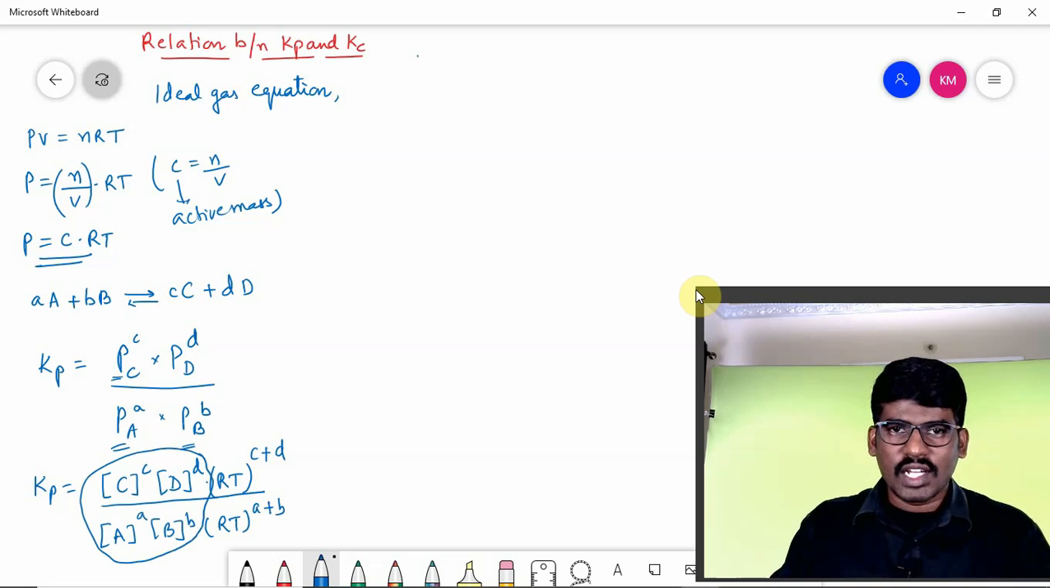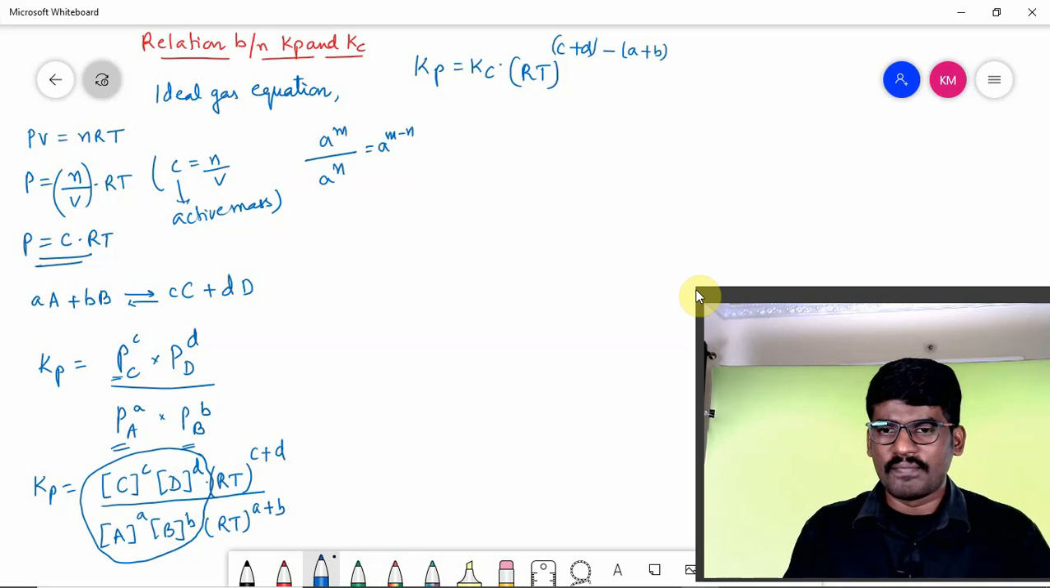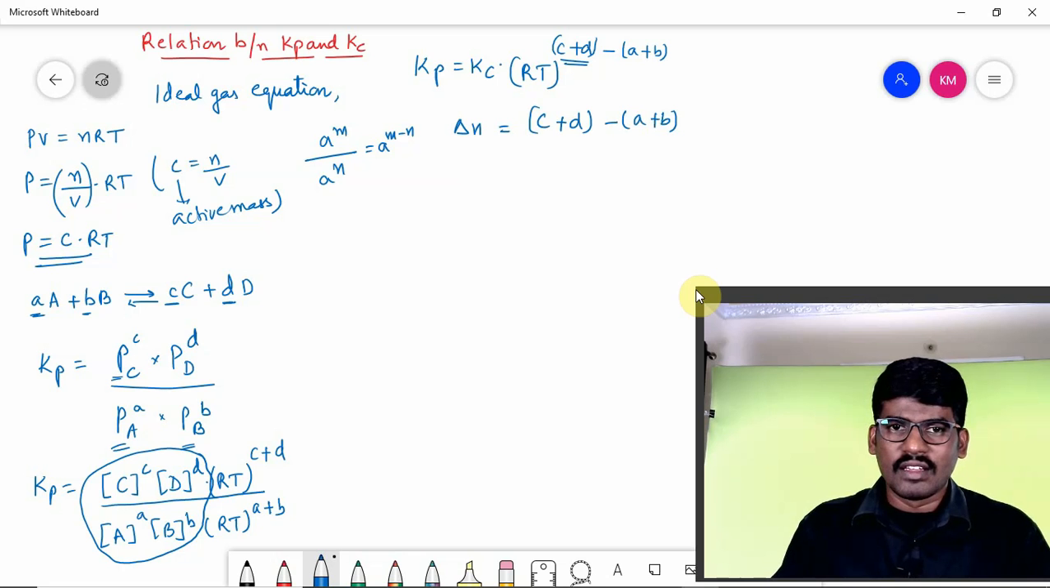But we know this whole concentration expression is nothing but Kc, right? So Kp is equal to Kc into RT whole raised to (c plus d) minus (a plus b), because a raised to m upon a raised to n is a raised to m minus n. Here c plus d is the sum of the moles of gaseous products, and a plus b is the sum of the moles of gaseous reactants. So I can take it as delta n, where delta n is equal to (c plus d) minus (a plus b).